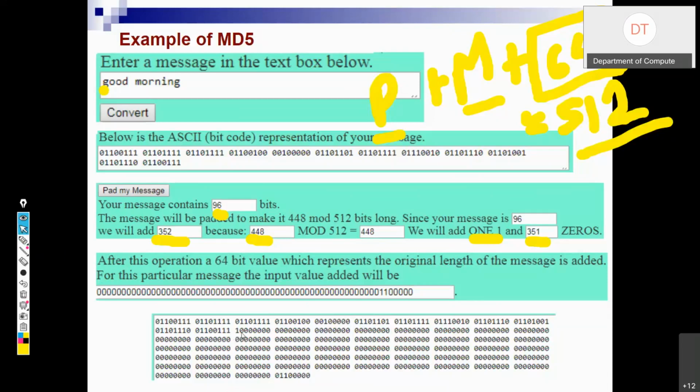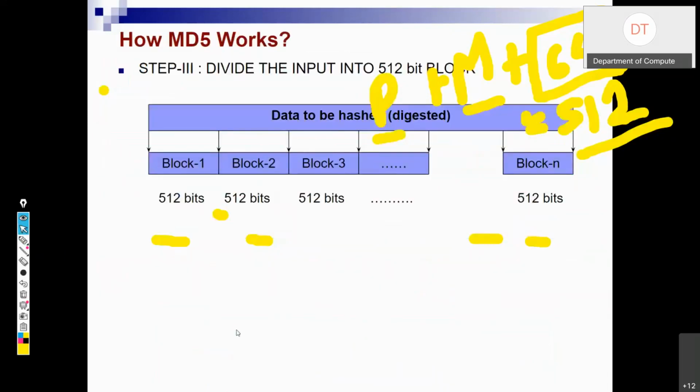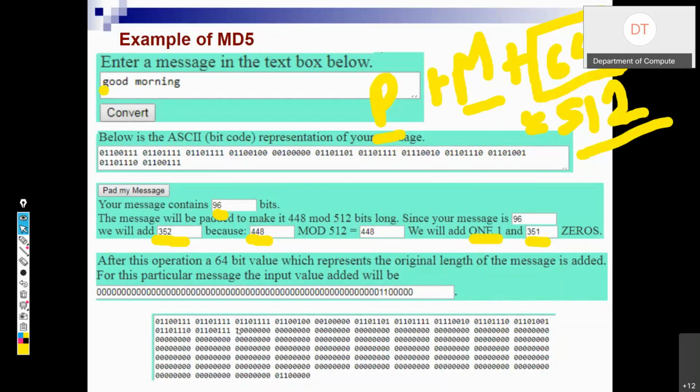The first bit of padding is 1 and the remaining are 0. After that we insert the 64-bit message length. So the length is 96. Understood, all of you, or do you want me to repeat it?